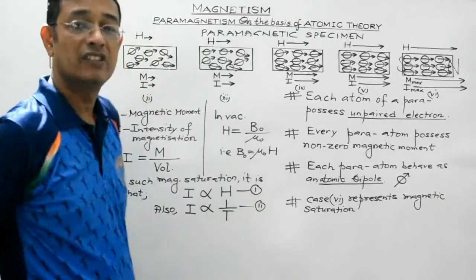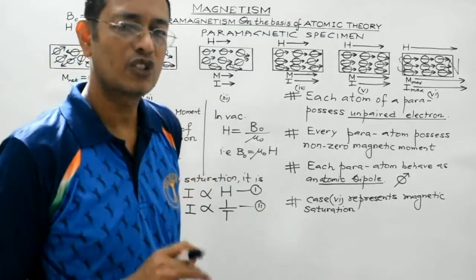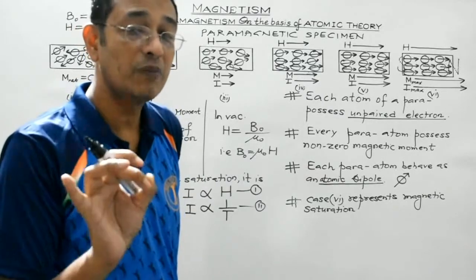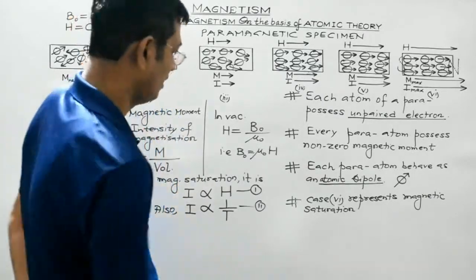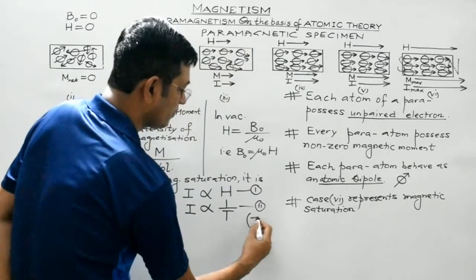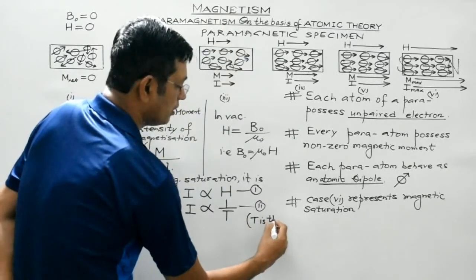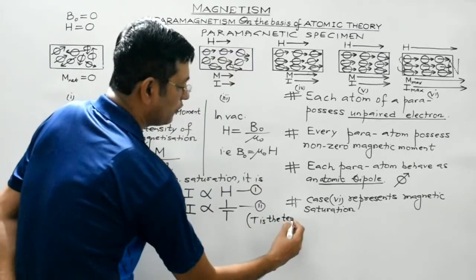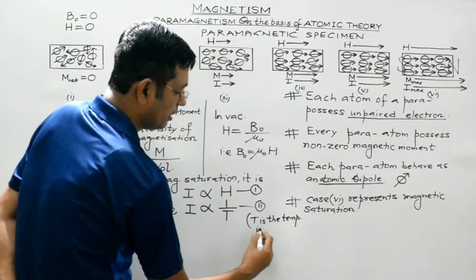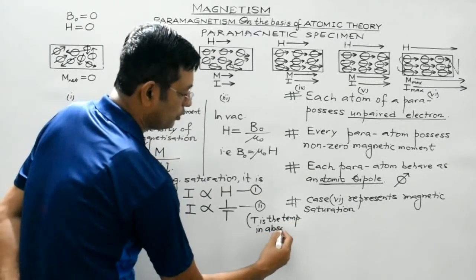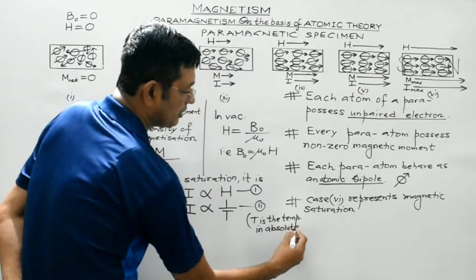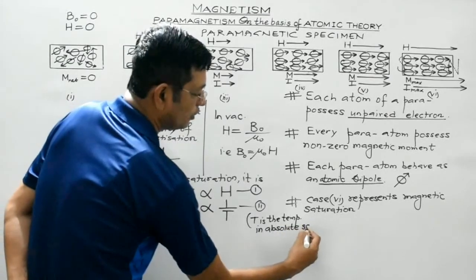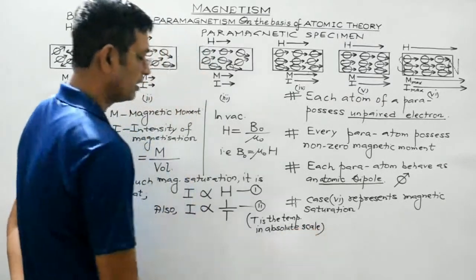Whenever temperature is written as capital letter T, it should be understood that temperature must be measured in absolute scale. So T is the temperature of the specimen in absolute scale. Clear, students? Do remember it.